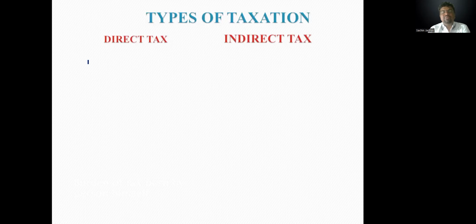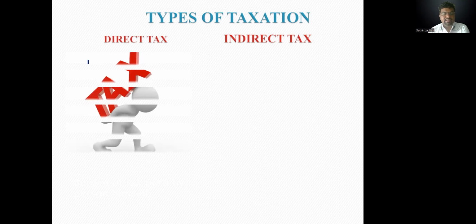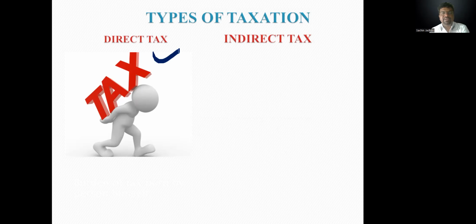Today's most important session is only on types of taxation: the direct tax and the indirect tax. So what exactly is direct tax? See the picture. Here is one person on whom there is a burden, which means the tax. Suppose this person is getting income above the taxation limit.